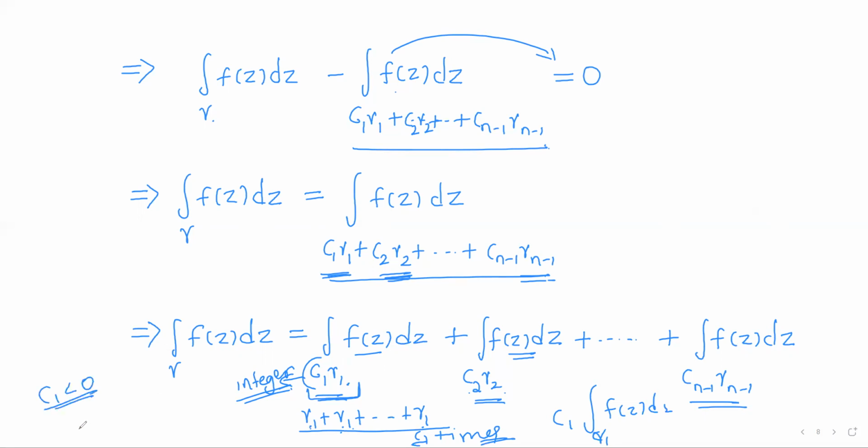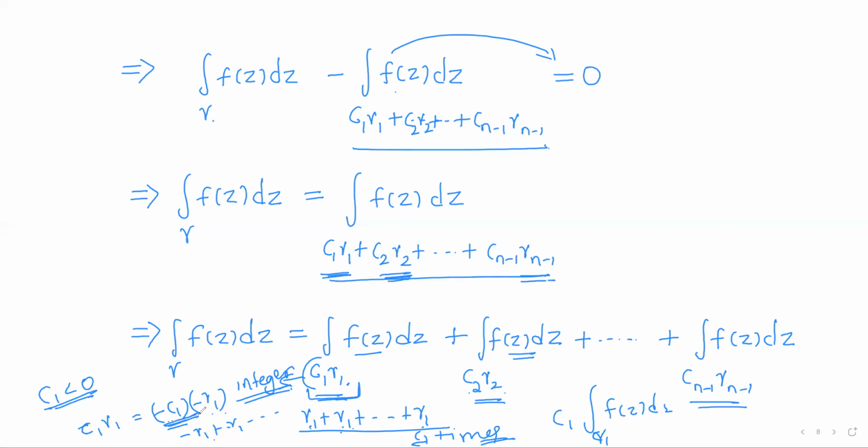So if C1 is negative, I'll write C1 gamma 1 as minus C1 into minus gamma 1. As C1 is negative, minus C1 will be positive. So minus C1 times minus gamma 1 means minus gamma 1 added minus C1 times. So once again, we have the integral over the sum minus gamma 1 plus minus gamma 1 plus minus gamma 1, minus C1 times.